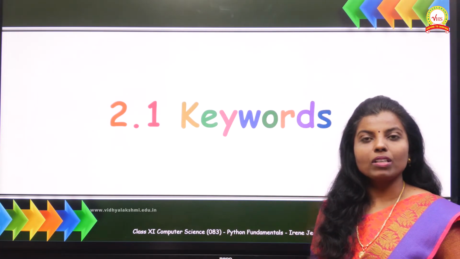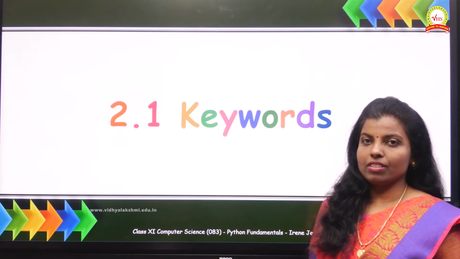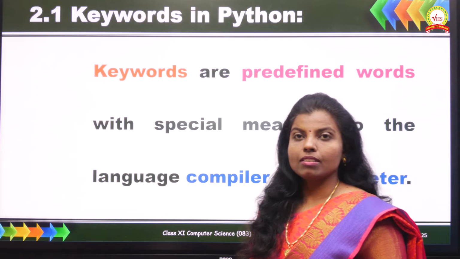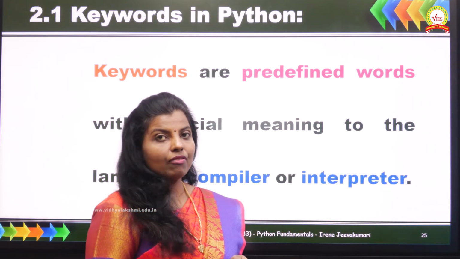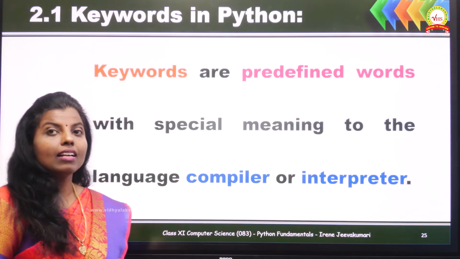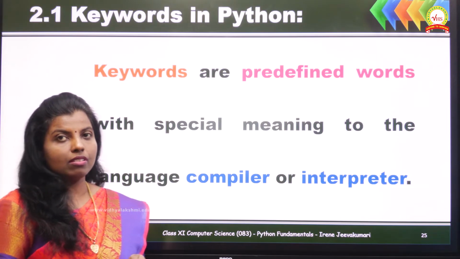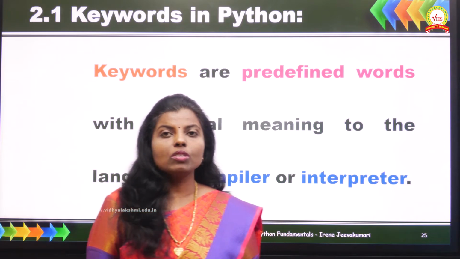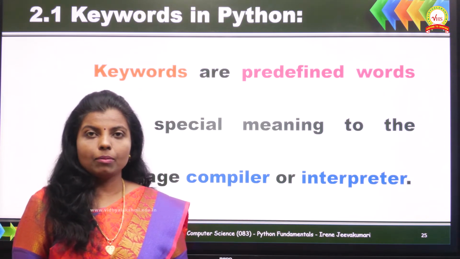Let us learn about the first token, keywords. What are keywords? Keywords are predefined words with a special meaning to the language compiler or interpreter. Keywords are predefined words with a special meaning to the language compiler or interpreter. You must know what are compiler and interpreter.